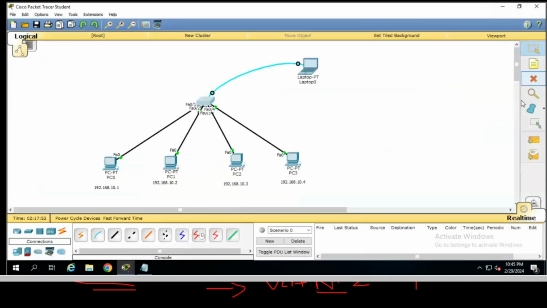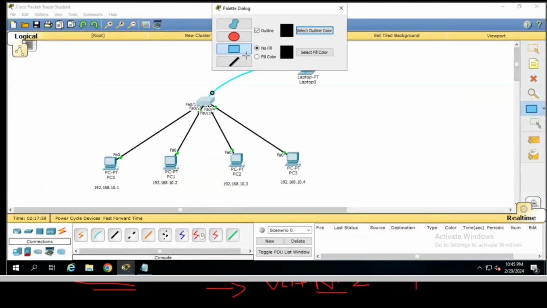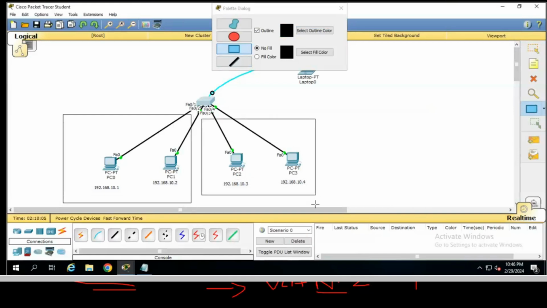These are my PCs. I can also do some drawing here. I will create separate departments here for understanding, and I can write also. So I will write HR and account. Right?